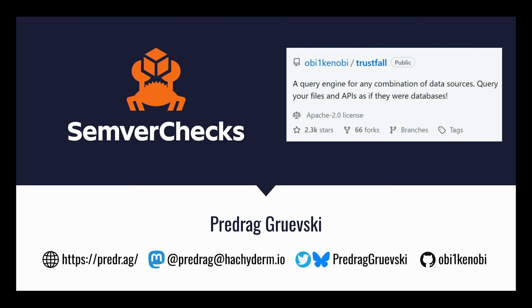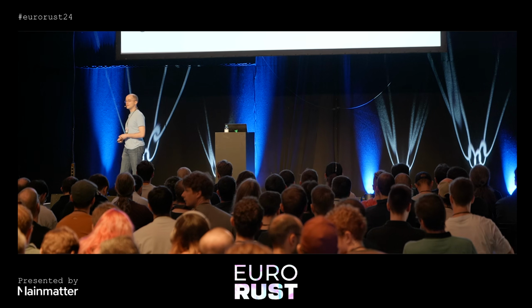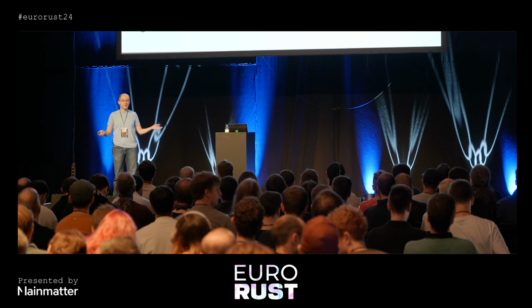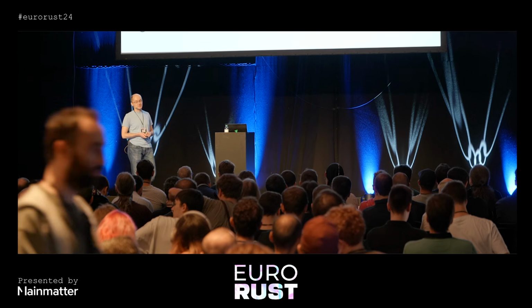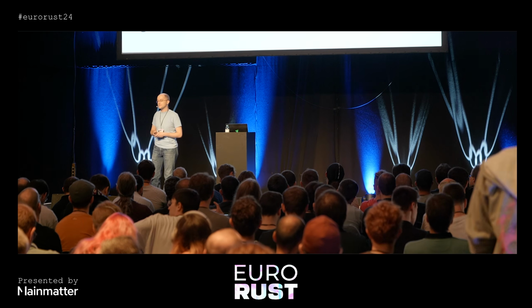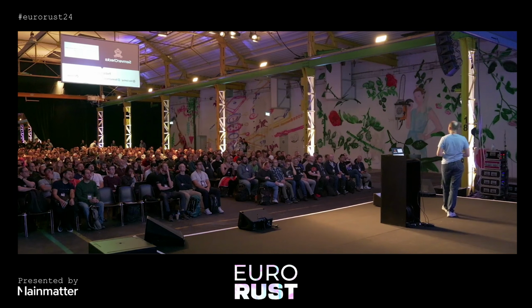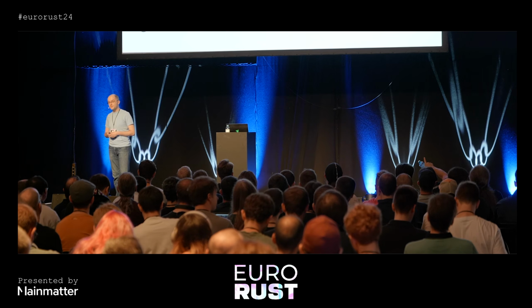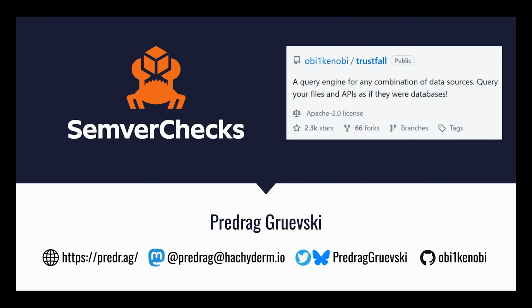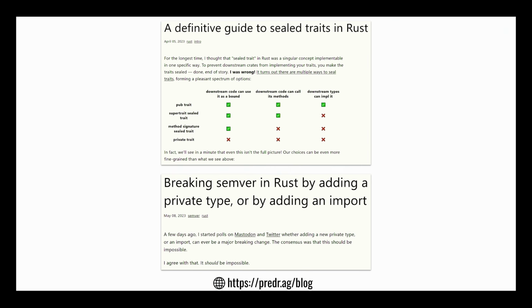You probably most likely know me as the maintainer of cargo-semver-checks, which is a linter for semantic versioning in Rust. The idea is that it helps us all prevent accidental breaking changes, which frustrate everyone, both developers and maintainers alike. And I also maintain and authored the Trustfall query engine that cargo-semver-checks is built on top of.